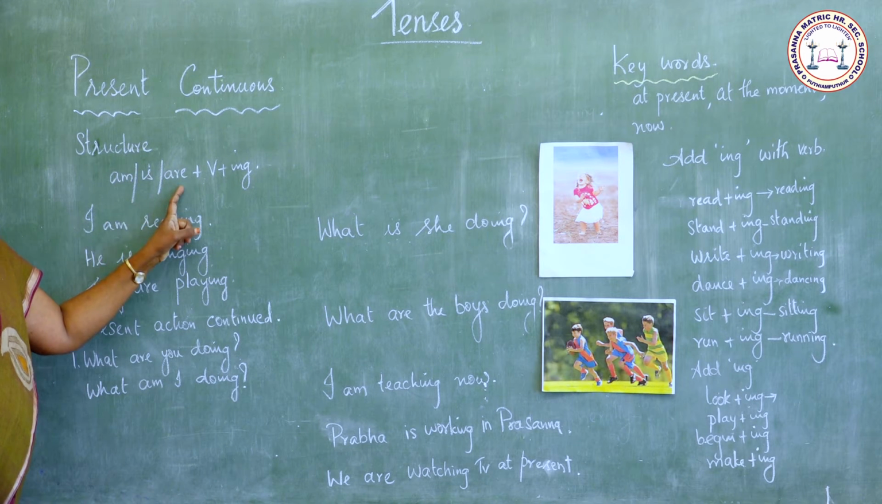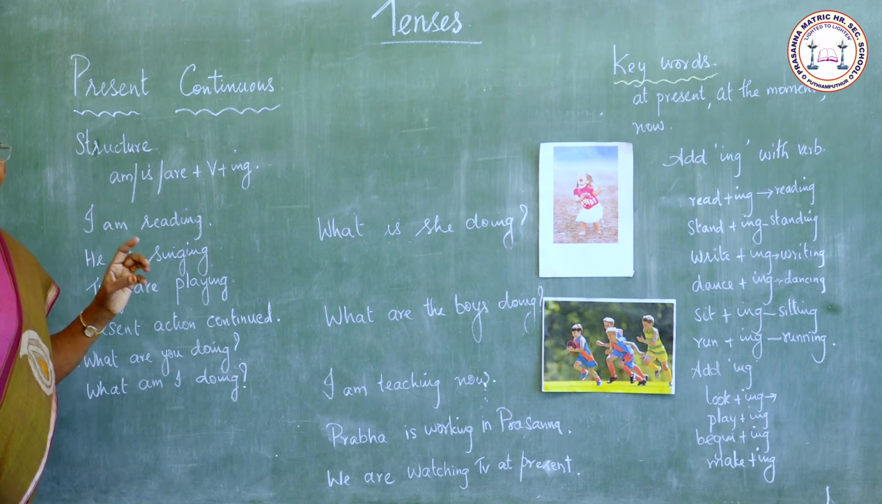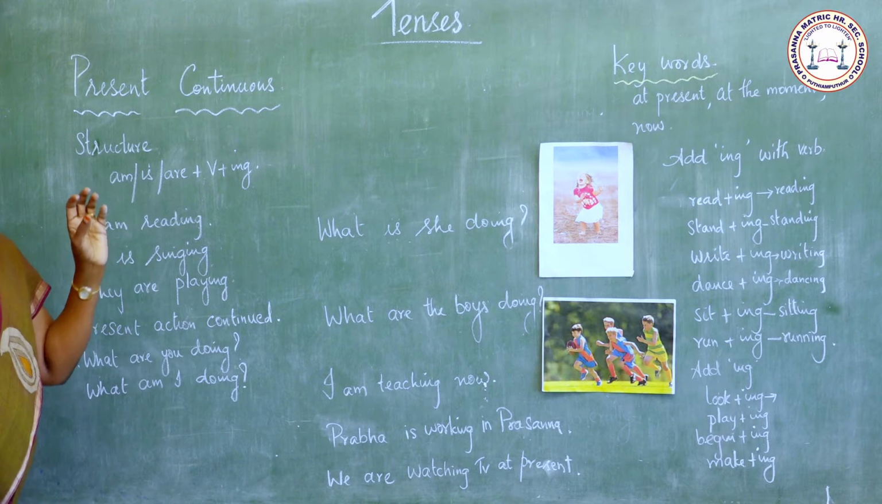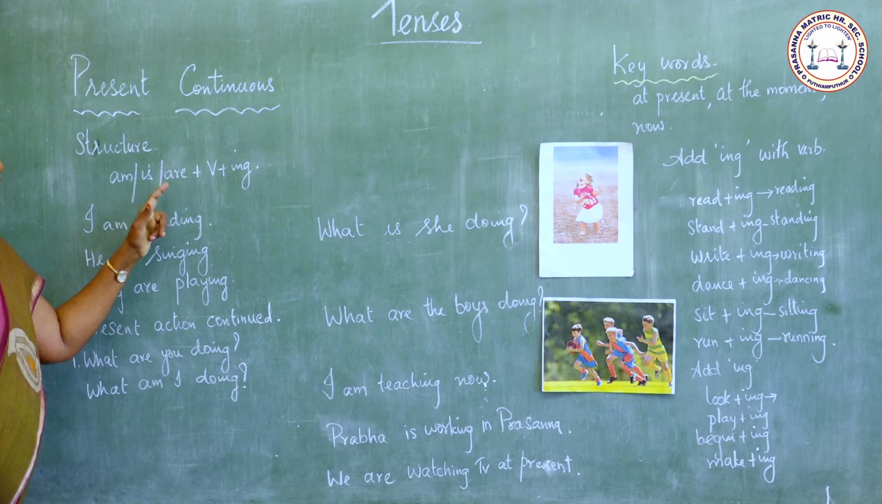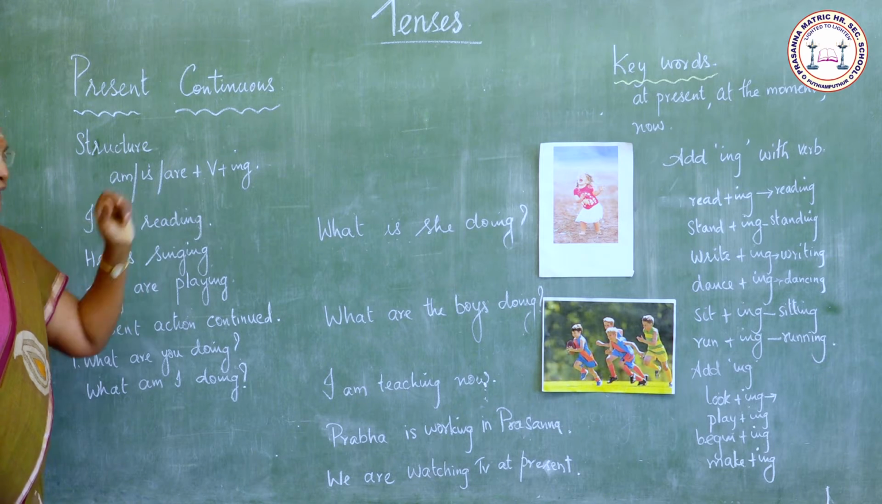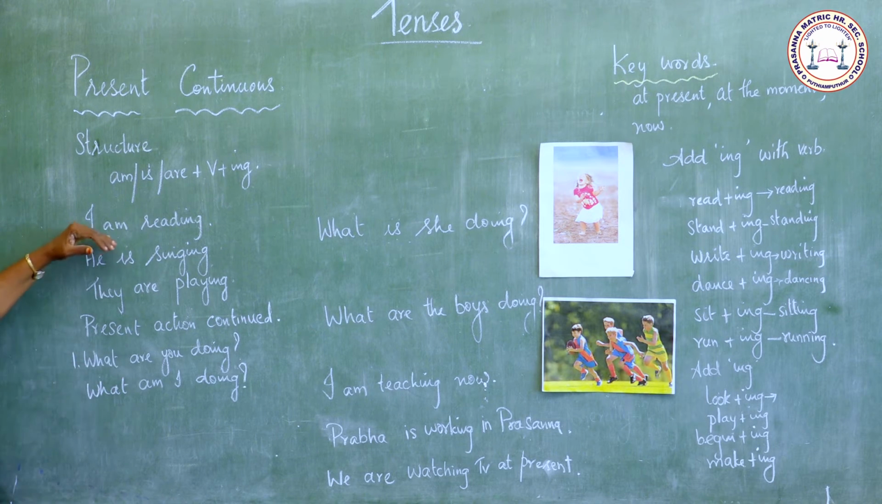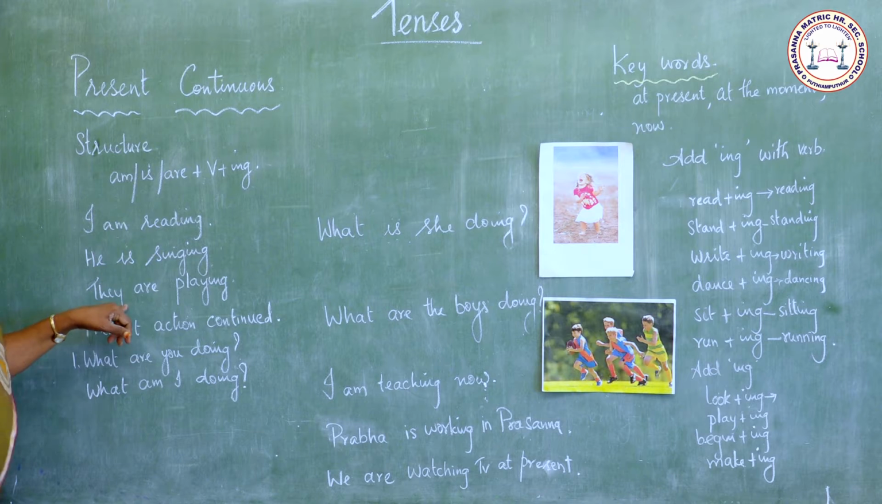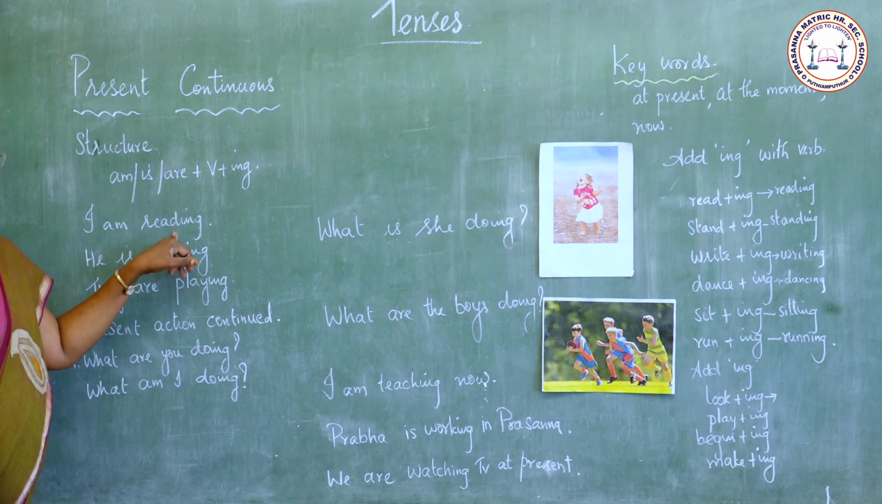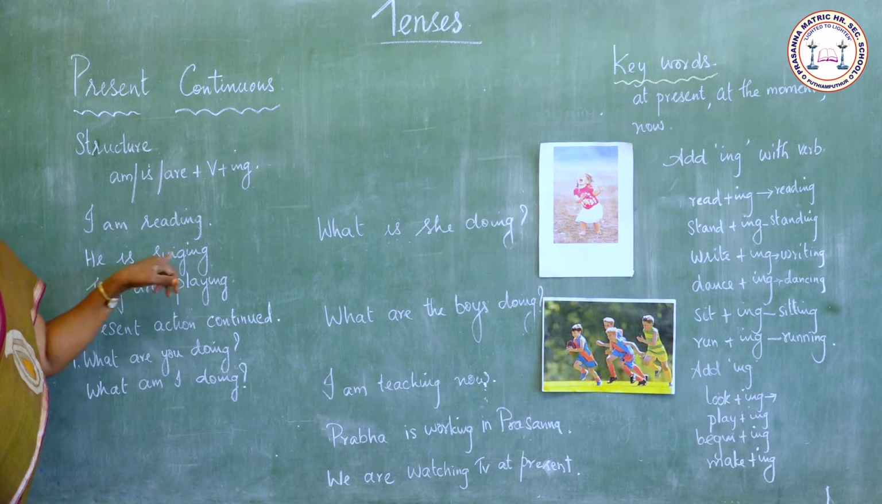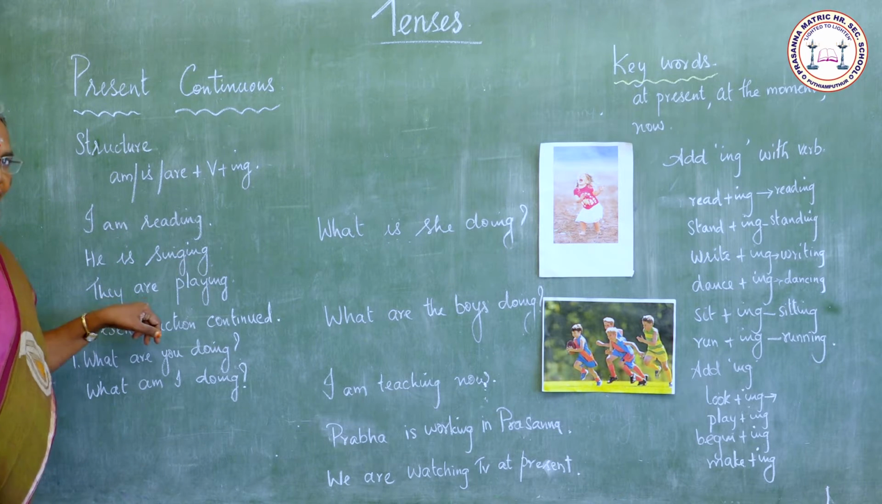With the plural forms, they, we, you, we use are plus verb plus ing. I am reading, he is singing, they are playing.